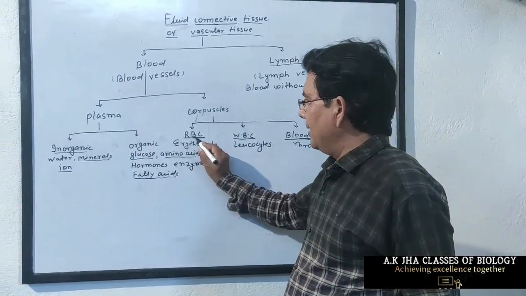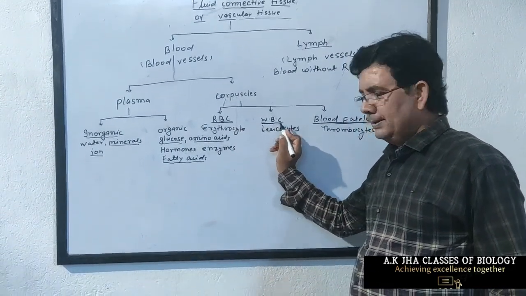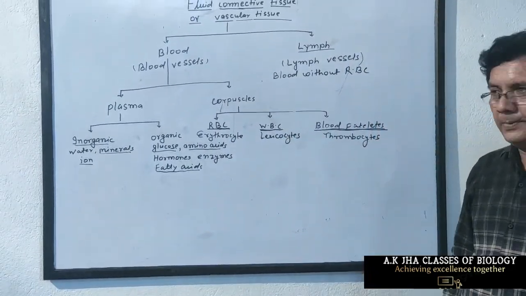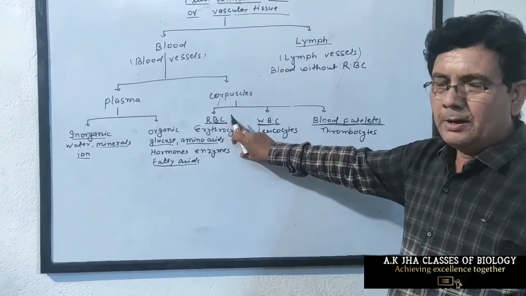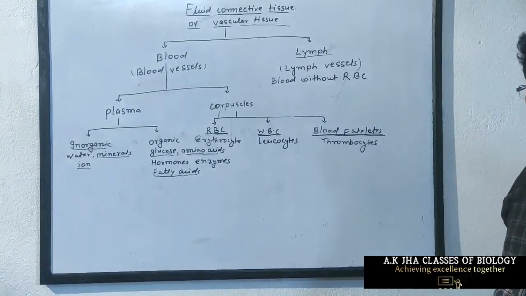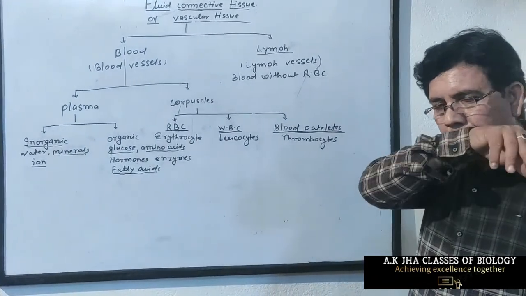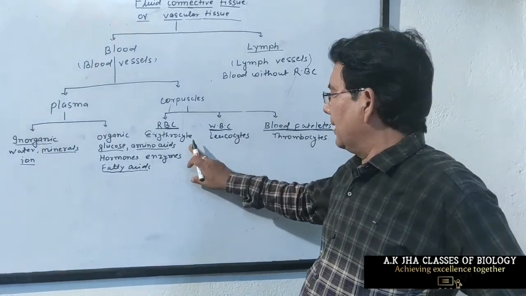RBC is biconvex in shape. WBC is irregular in shape. Main function of RBC is to carry oxygen from lung to different parts of the body and carbon dioxide from different parts of the body to the lung.